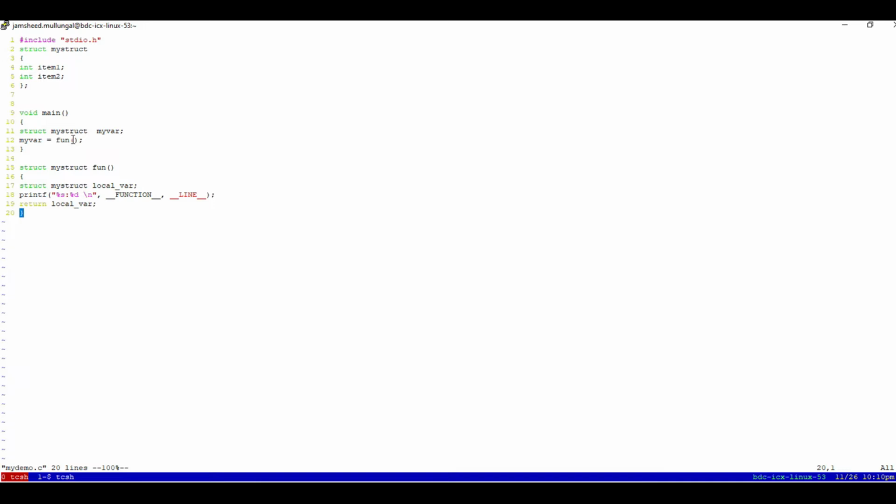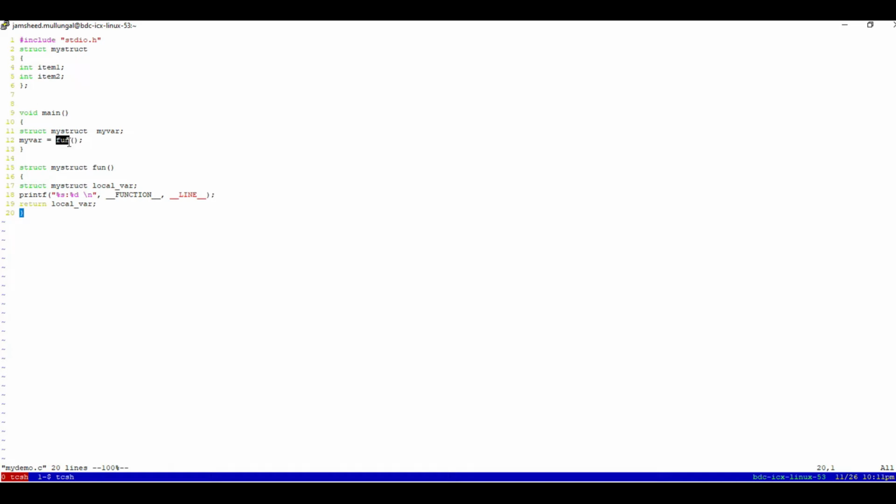Why is it so? Because in this file the function fun is not declared anywhere before its usage. Its usage is at line number 12 and it doesn't know what the prototype of the function is when the compiler scans this line. So it adds an implicit declaration for this function. Implicit declaration will always have return value int.